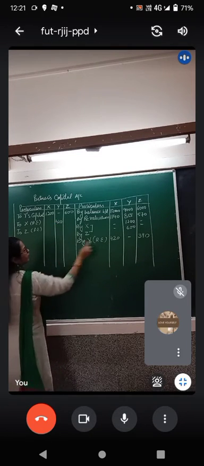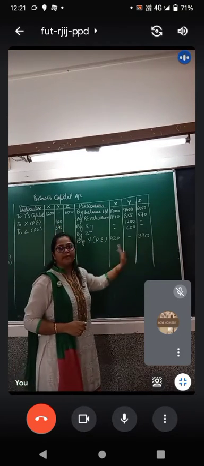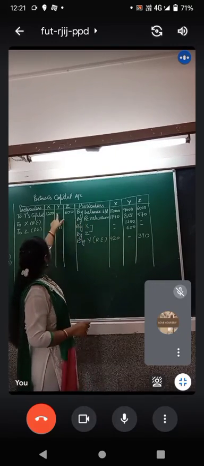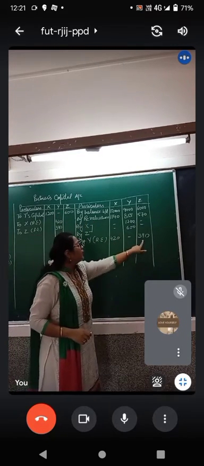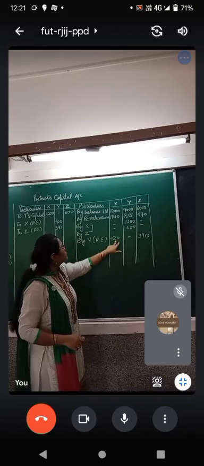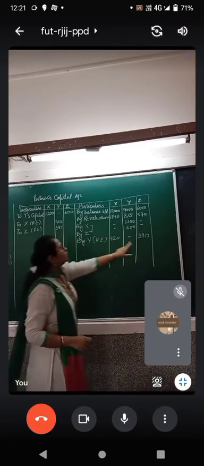Which was 420 for X's share and 390 for Z's share. This is just the reverse effect of these entries. X and Z के लिए this one and for Y it is for this. So X के अकाउंट वाली जब Y के थ्रू करेंगे तो Y के कॉलम में लिखेंगे और Z का अमाउंट जब Y के थ्रू करेंगे तो फिर से Y के कॉलम में लिखेंगे. The next thing that you have here is Y's loan.